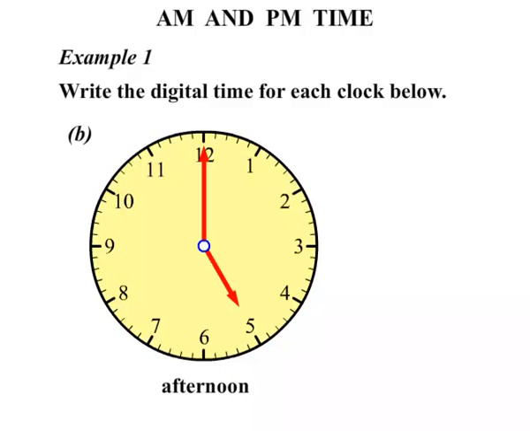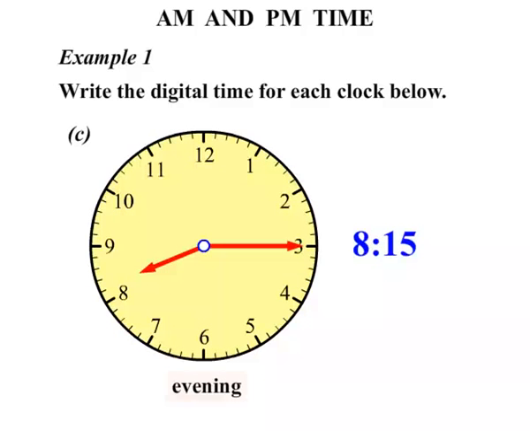This clock here is showing 5 o'clock certainly. Now it's in the afternoon, that means PM. This one here, 8:15 in digital time. Now it's in the evening, which is certainly after midday, so it's PM.